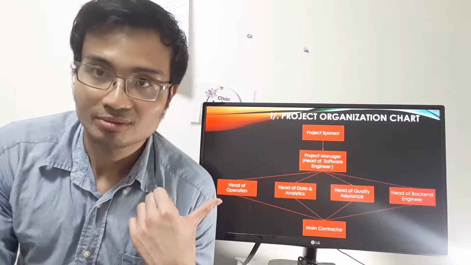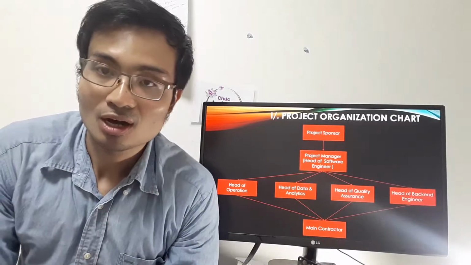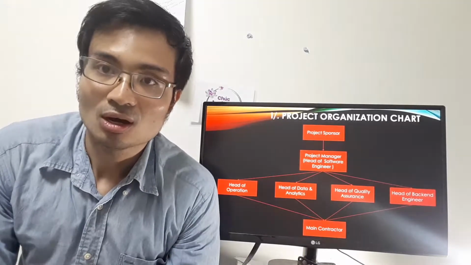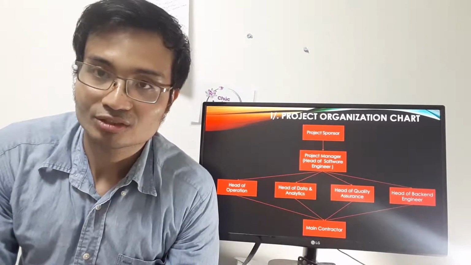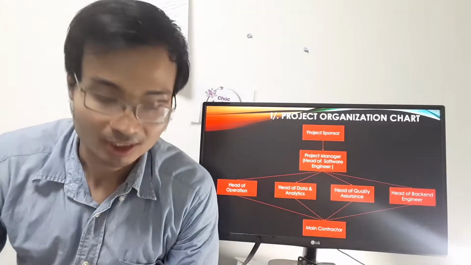The operation team is the team who is currently doing the claim adjudication process right now. This team will provide all the requirements, all the information, all the business logic and processes for the development. And the development will be done mainly by a vendor who we are sourcing now.